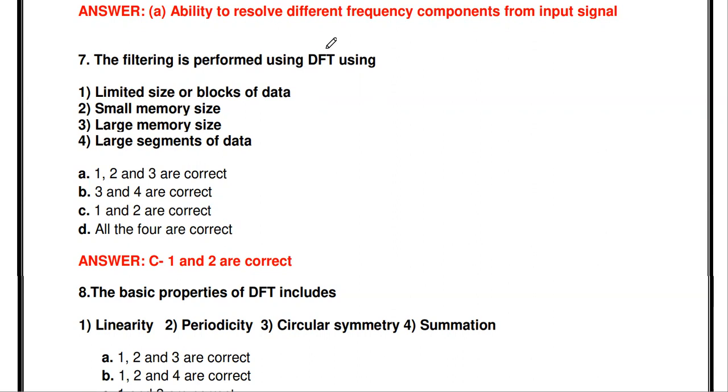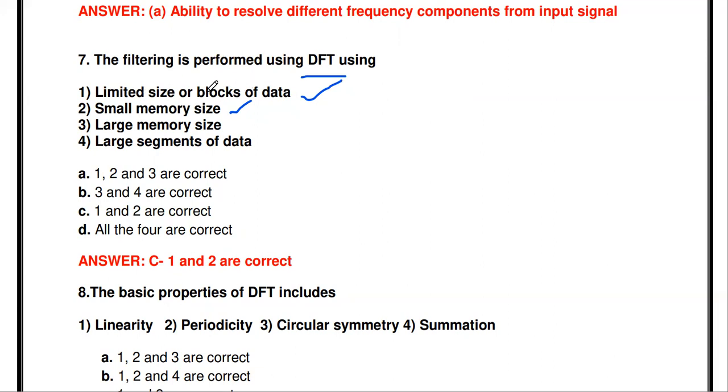Okay, the linear filtering is performed by the DFT using limited size or block of data, small memory size, not large segments of data. So limited size and small memory size. So the linear filtering, that is the overlap add method and overlap save method, these are all the filtering processes using the DFT.